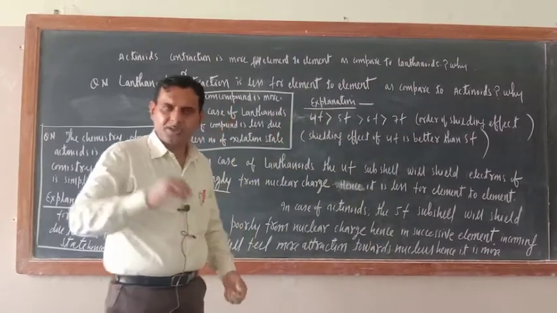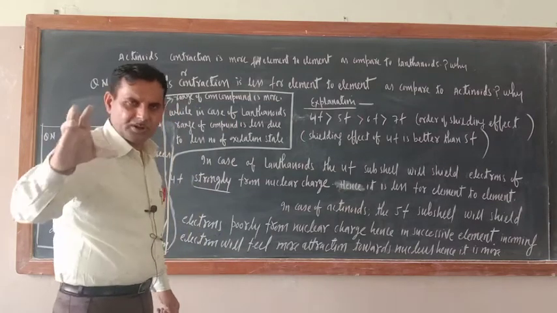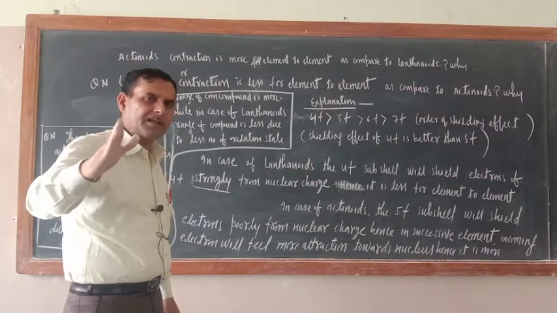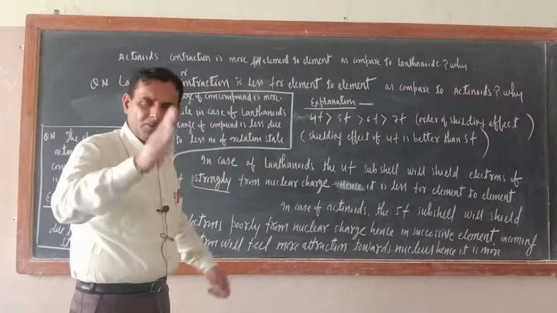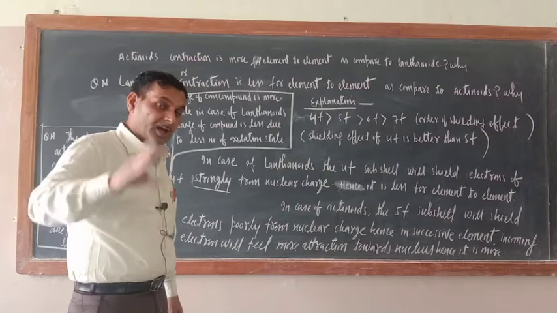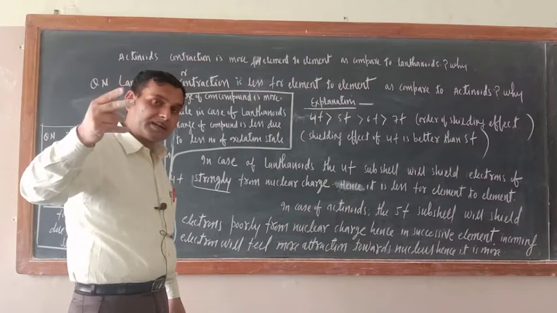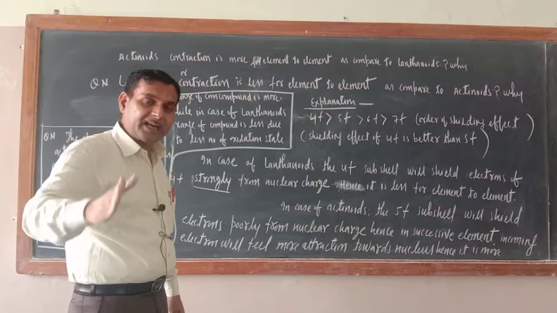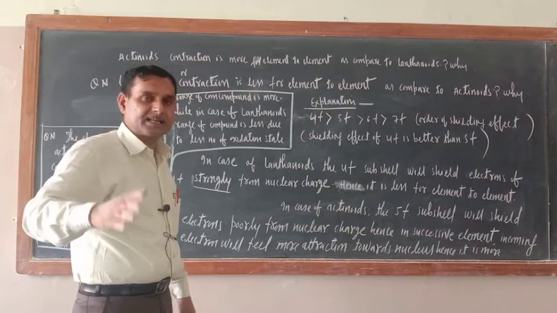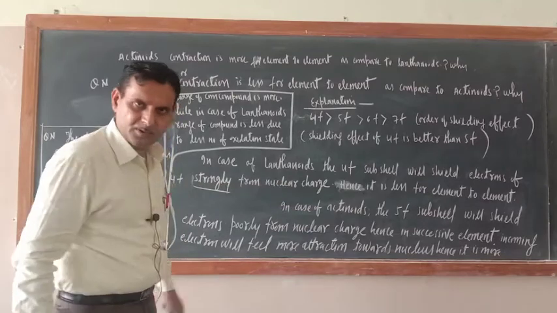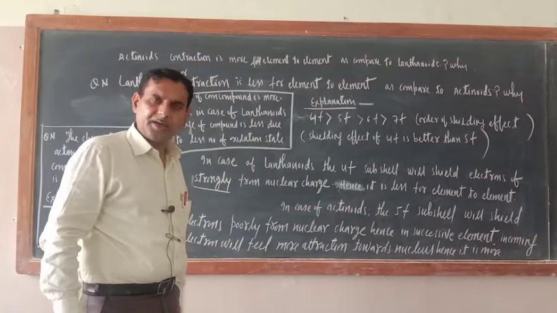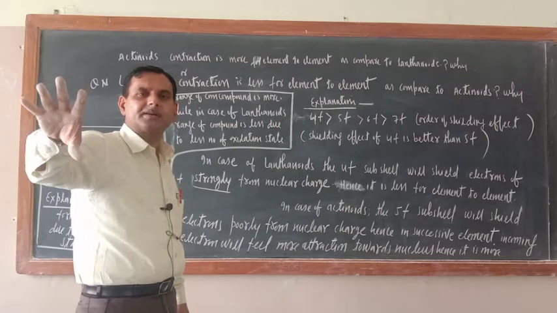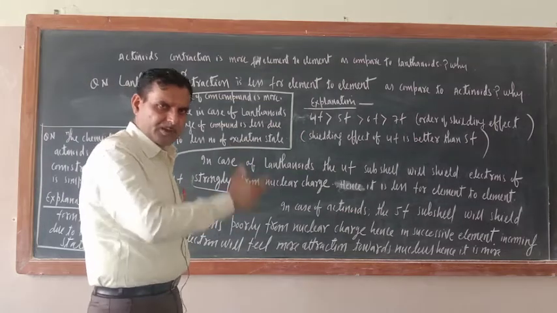So what is the meaning of strong shielding effect? Strong shielding effect means the nuclear charge will be checked properly by the inner shells. Here that is the 4f subshell. Poor shielding effect means the nuclear charge will not be screened by the inner shells. Here the inner shell is 5f, in the case of actinides. So when the nuclear charge reaches the outermost shell's electrons, they will be attracted towards the nucleus.